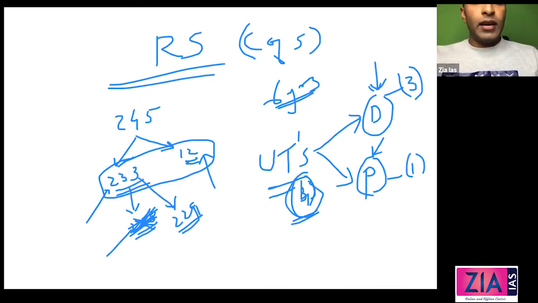Election: you can write that the members of Rajya Sabha are elected by the elected members of the state legislative assemblies, by the system of proportional representation and by means of the single transferable vote system.